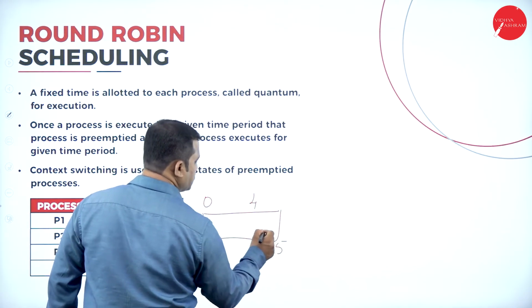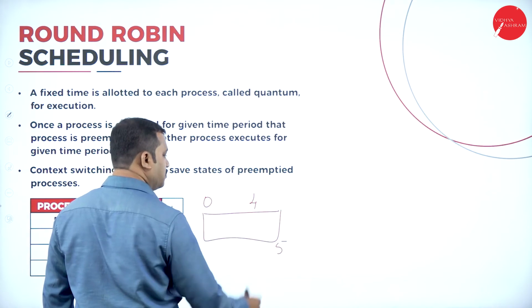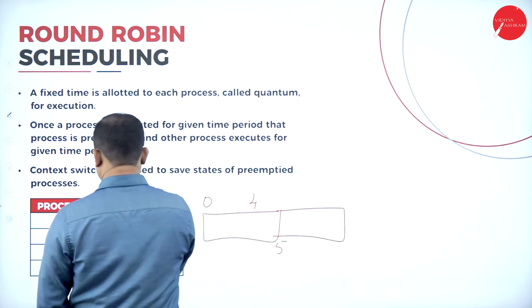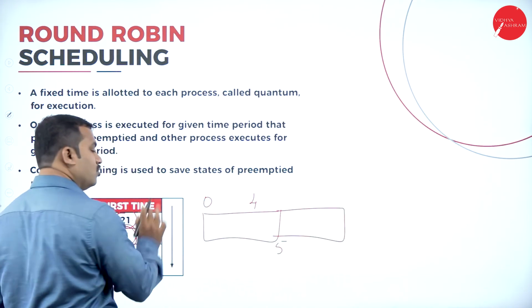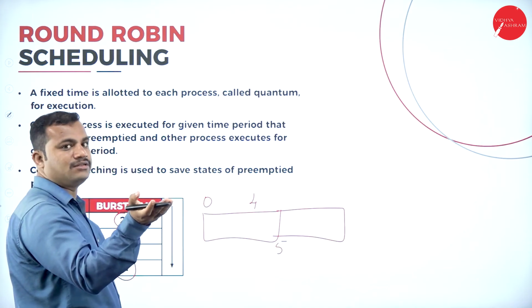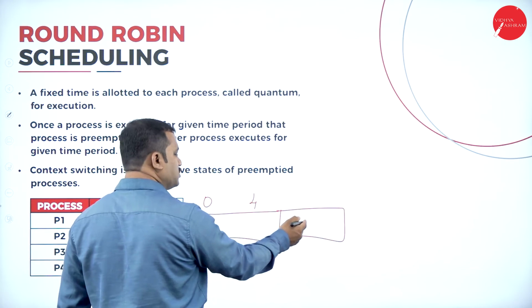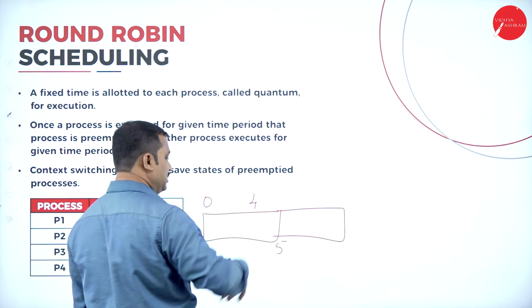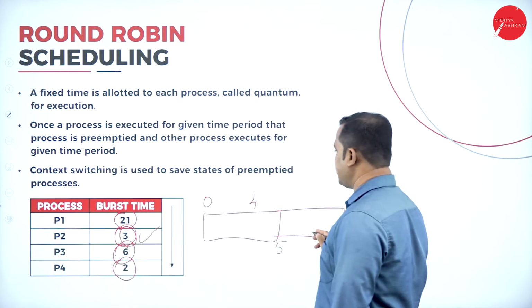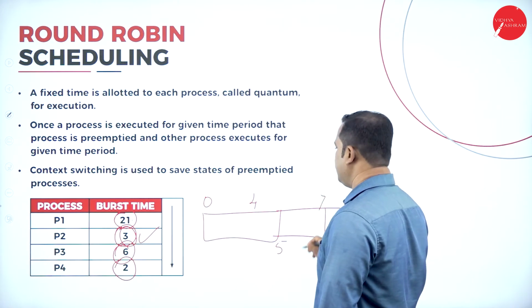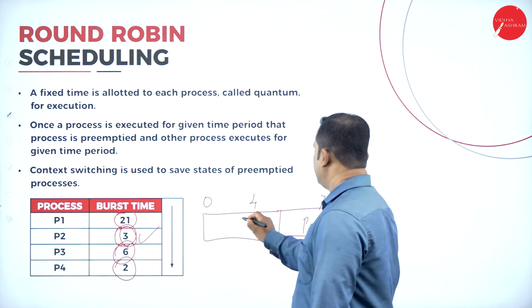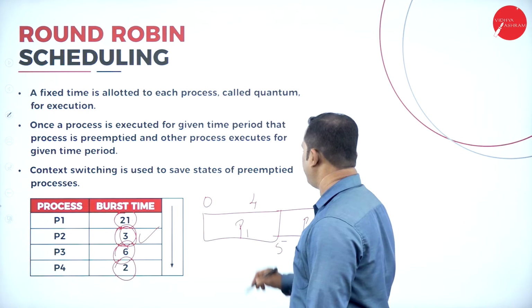So from the 5th millisecond, which process comes in? Process P2. But what is the time needed? Only 3 milliseconds. So it does not use the full quantum. As soon as it completes, the CPU moves to process P3. So 5, 6, 7 is completely taken by process P2. So this is for process P1 for 5 milliseconds.